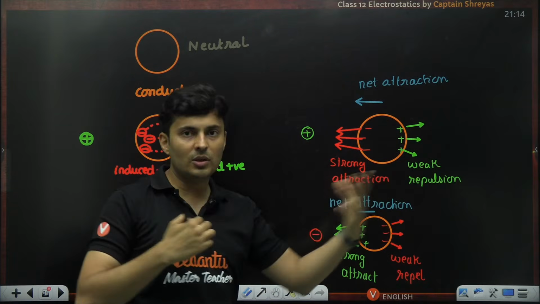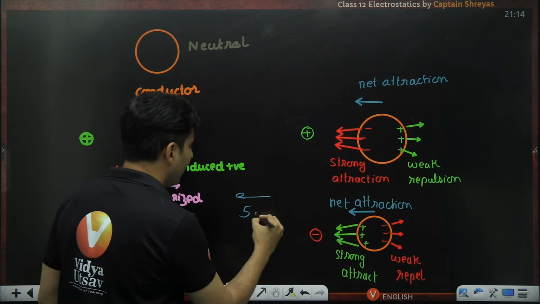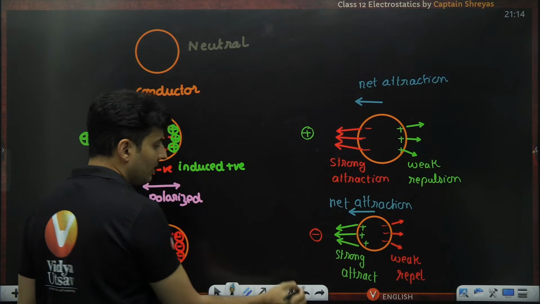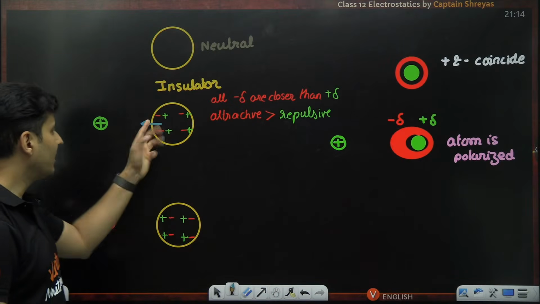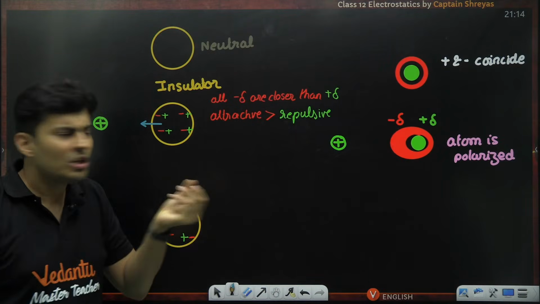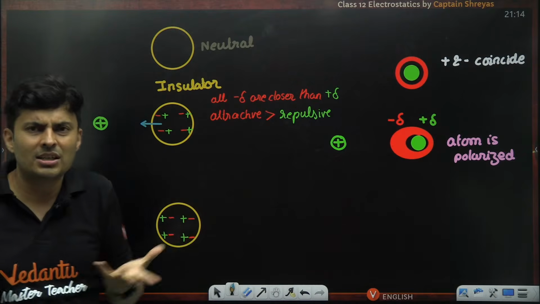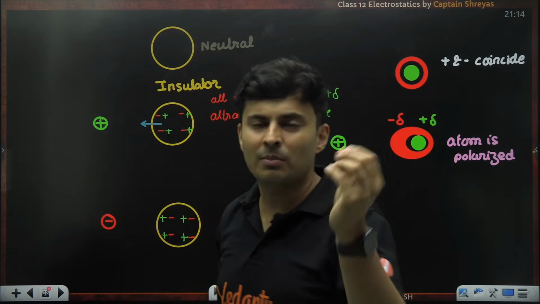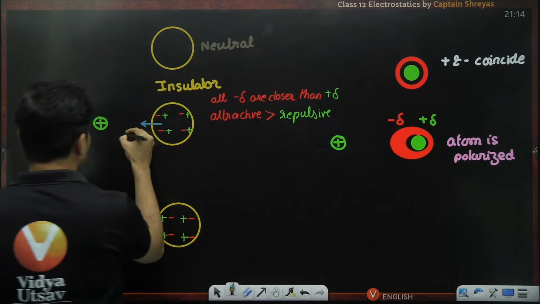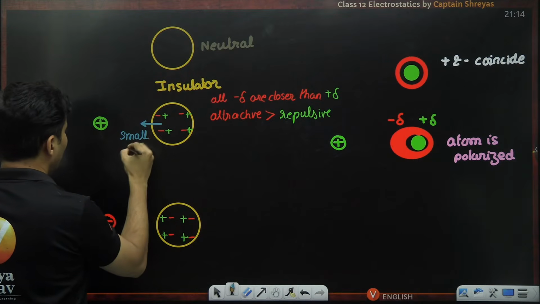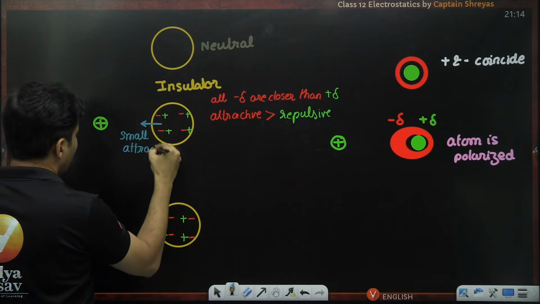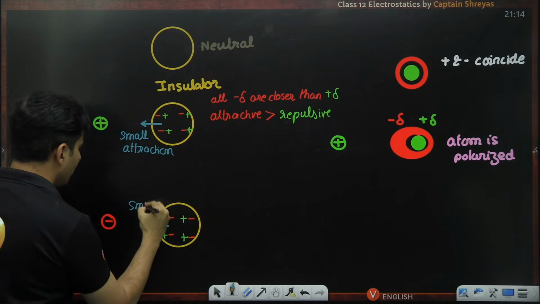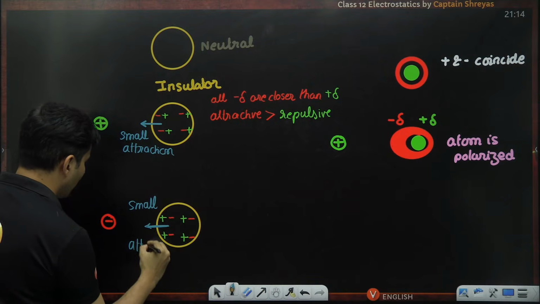So the difference of force, like if the attraction was 5 Newton, the repulsion was 1 Newton. So the difference was 4 Newton because of the difference in the distances. Here, the difference in the distances is not much. So the difference of the forces is also not much. If the attraction is 4 Newton, the repulsion is 3.9 Newton. So it is not much of a difference, 0.1 Newton difference. So there is a small attraction. And the same logic can also be used over here. So there will again be some kind of small attraction over here.